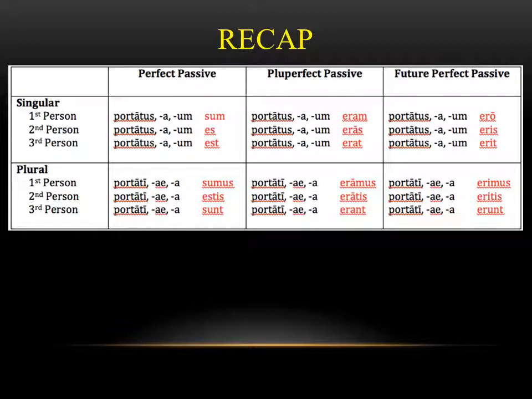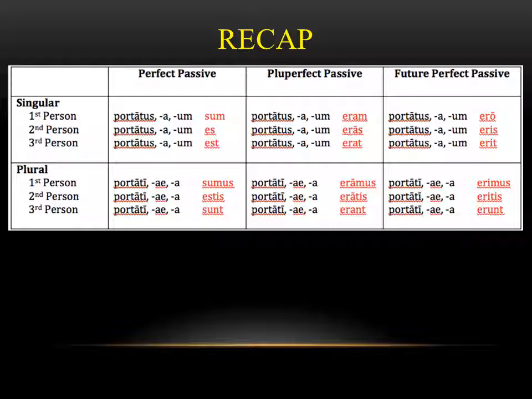The other thing to keep track of is the verb to be. If it's present tense, so sum, es, est, you're talking about perfect passive. If it's imperfect tense, eram, eras, erat, you're talking about the pluperfect passive. And if it's future tense, ero, eris, erit, you're talking about the future perfect passive.